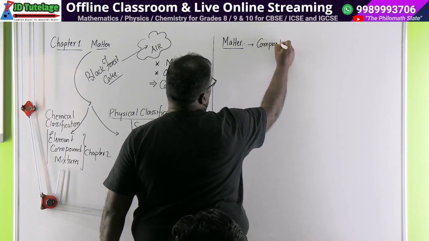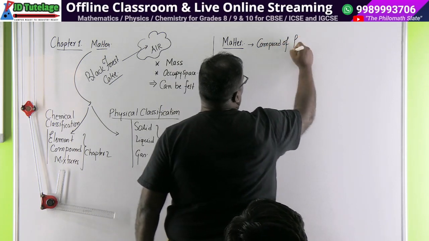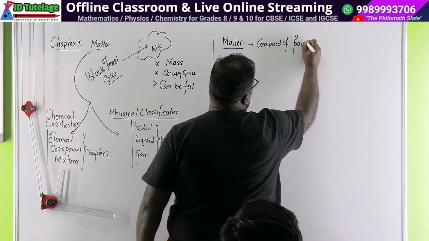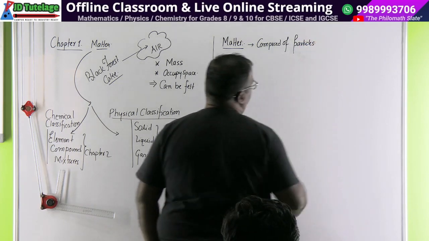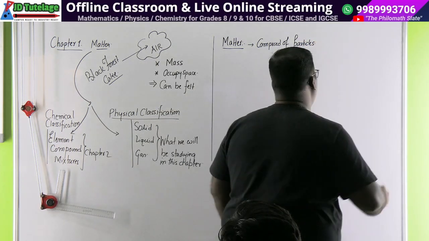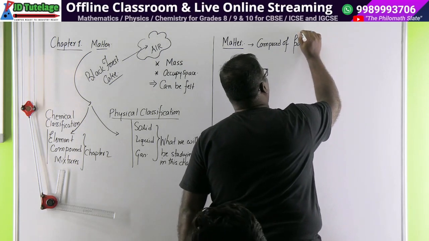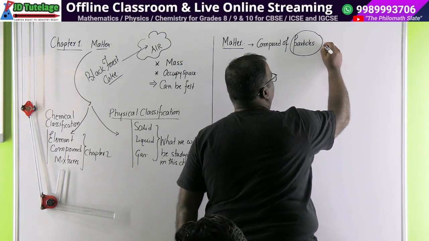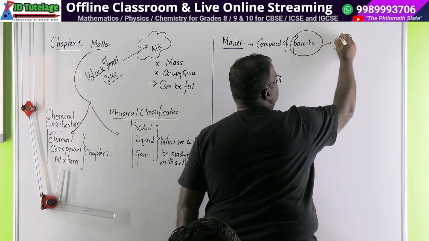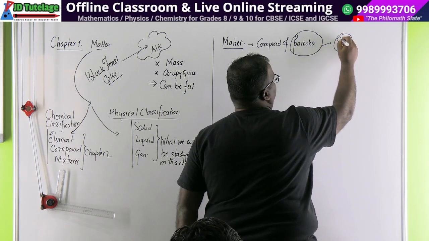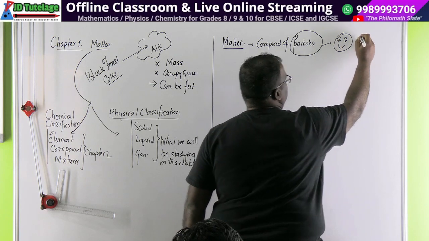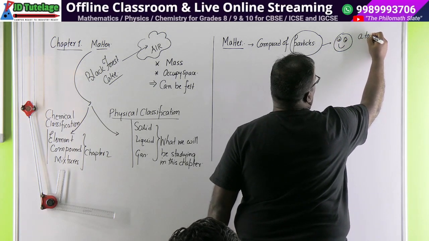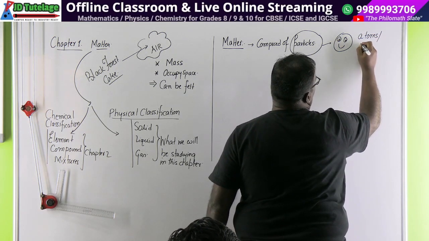Matter is composed of particles. At this level, we will be concentrating only on the word particles. Later on, you will get to know that these particles are either atoms or molecules.